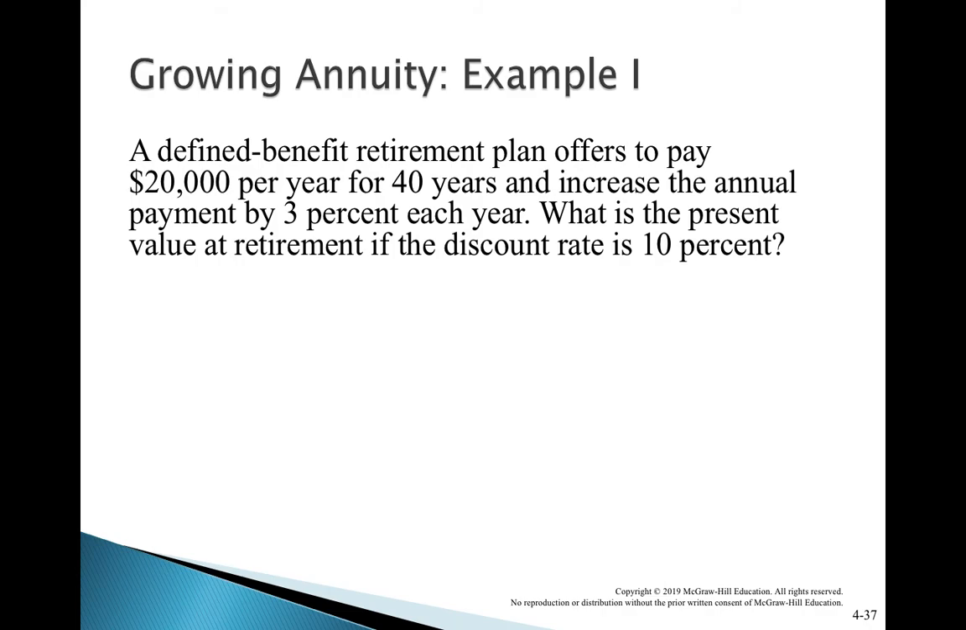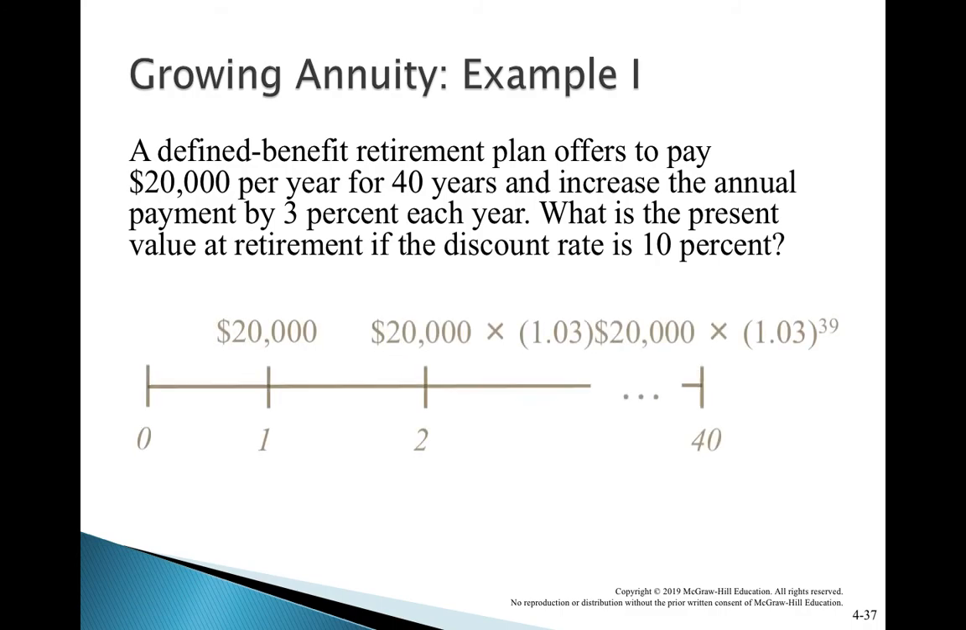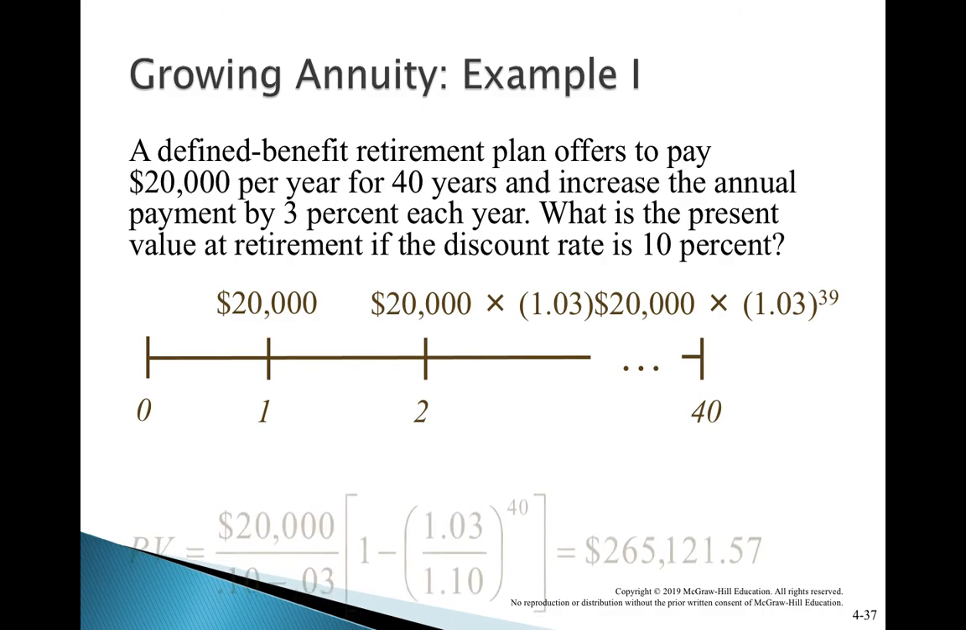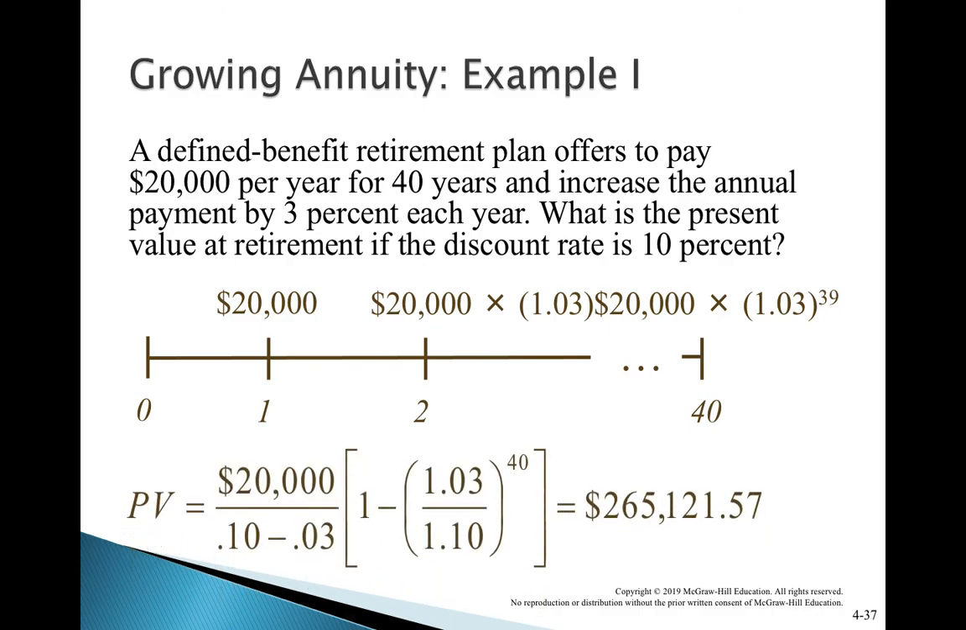First year 20,000, second year 20,000 multiplied by 1 plus 0.03, because 3% growth will be there. Third year 20,000 multiplied by 1.03 to the power square. Fourth year 20,000 multiplied by 1.03 to the power 3, like that. In the 40th year, 20,000 multiplied by 1.03 to the power 39. What is the value today? Very simple. Cash flow divided by R minus G.